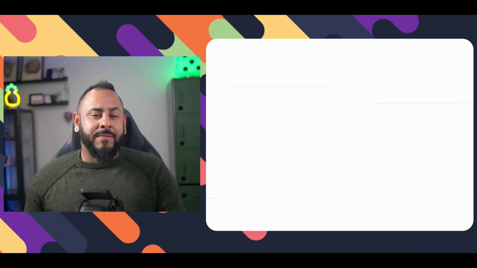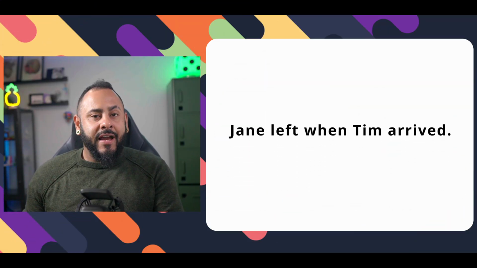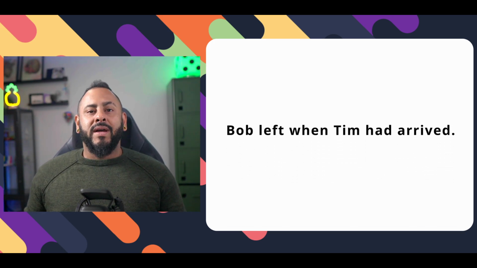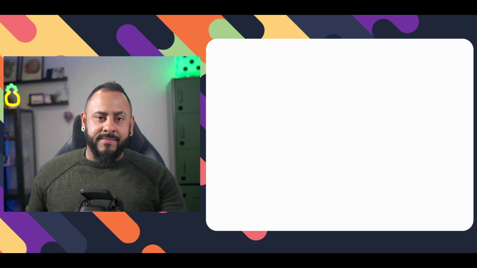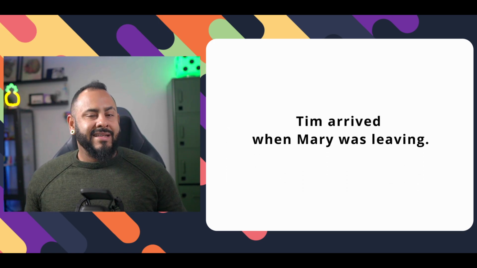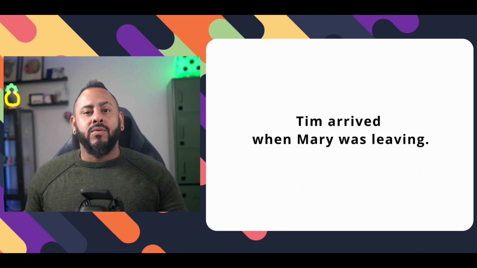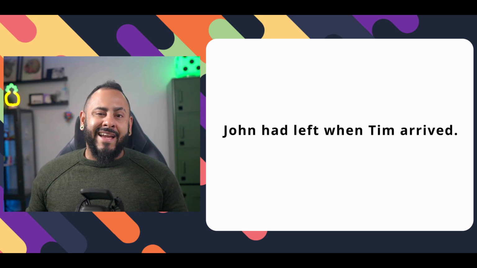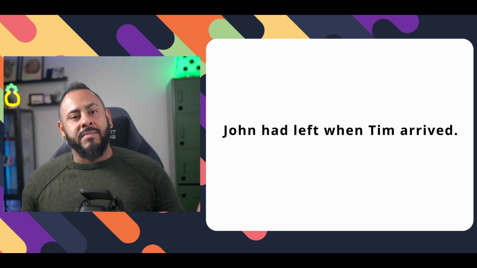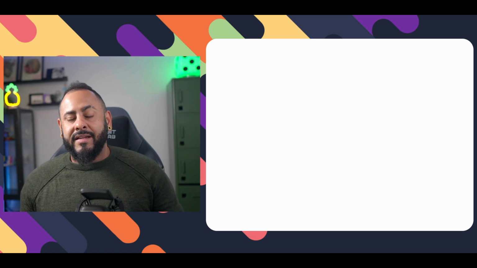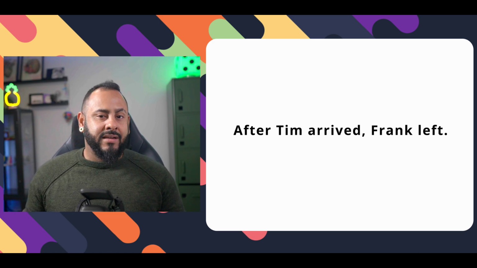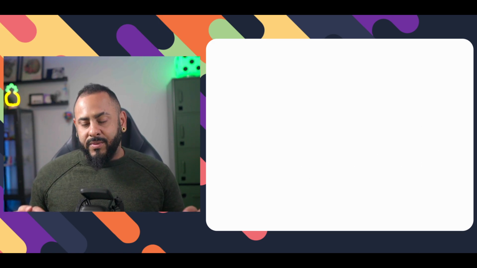So the first one that we have is Jane left when Tim arrived. The second, Bob left when Tim had arrived. Third, Tim arrived when Mary was leaving. Then we have John had left when Tim arrived. Now the final sentence is, after Tim arrived, Frank left. So we have these 5 sentences.